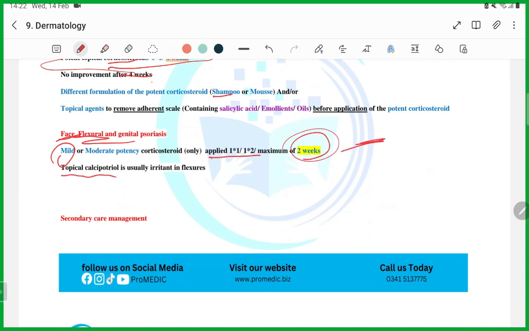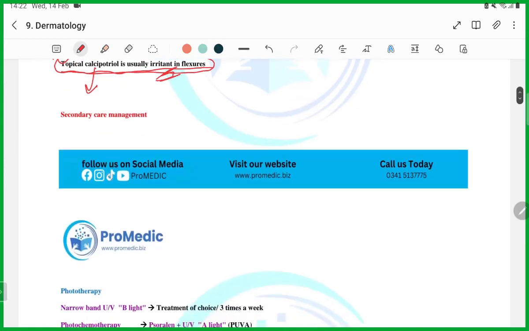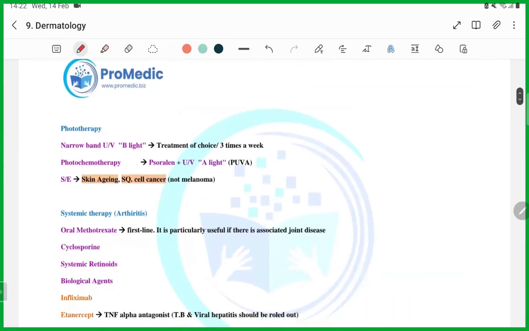And you cannot apply vitamin D in the flexural region because it is irritant. Remember, they are going to ask you: topical calcipotriol is not used in flexural, face or genital psoriasis because it is irritant, guys. It is irritant. Then what is the next step if these things are not going to work?